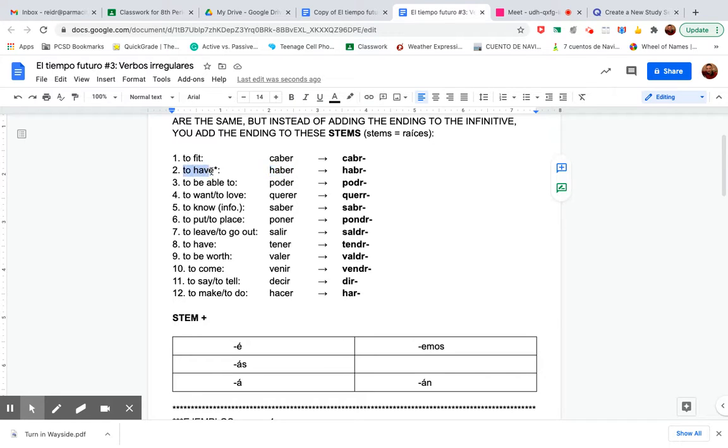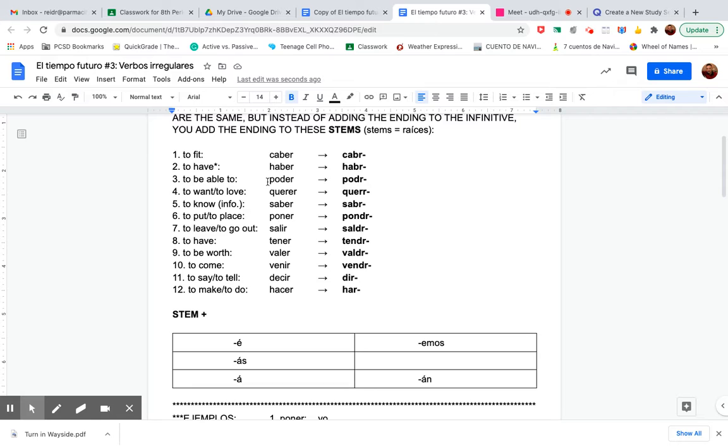Now this haber is a really weird verb. The infinitive is in fact to have, but you only really use that in certain cases. Like you guys should know by now this word hay, which means there is. That's where that comes from. We've also recently learned in the perfect tense, había means there was. So you really don't use the yo form with this verb or the tú form. There's only one form. It's the he or she form. That's it. So we'll get back to that in a minute as far as the future tense goes.